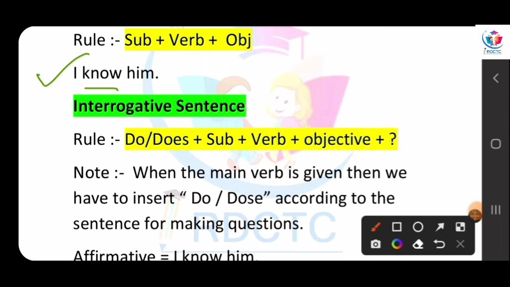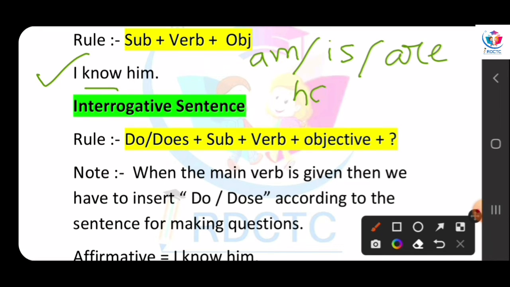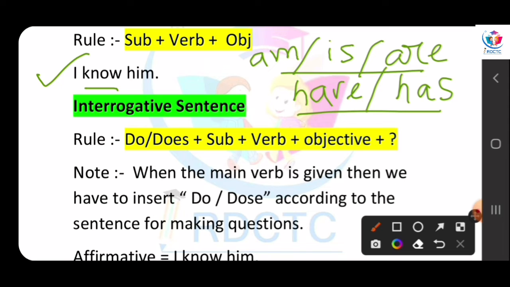There is not mentioned another verb like be verb or have verb. We already know be verb in simple present is am, is, and are. Okay? And have verb means have and has. Right? They are not mentioned in this sentence. Here, know is the main verb. When the main verb is given, then we have to insert do or does according to the subject.